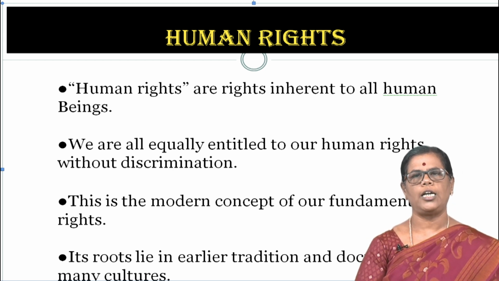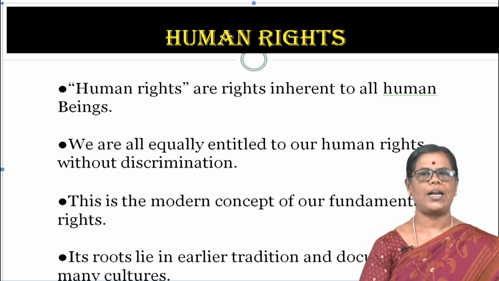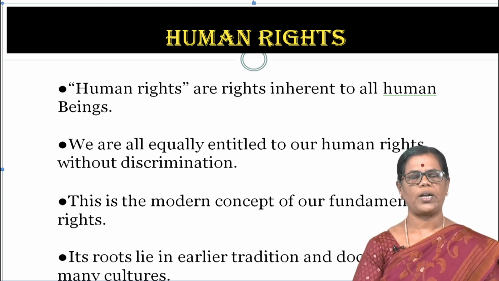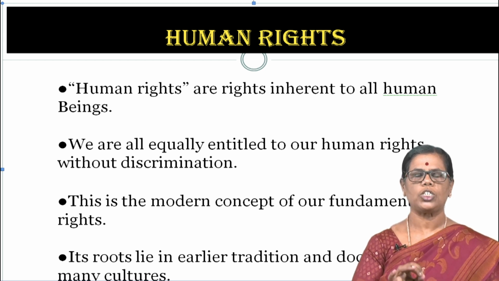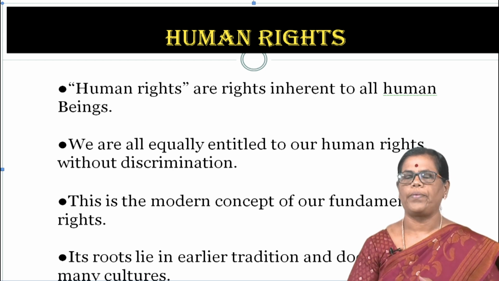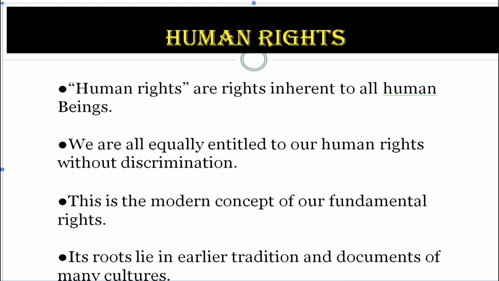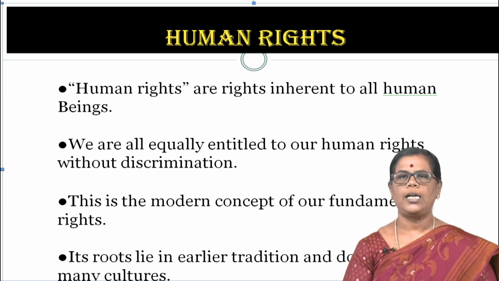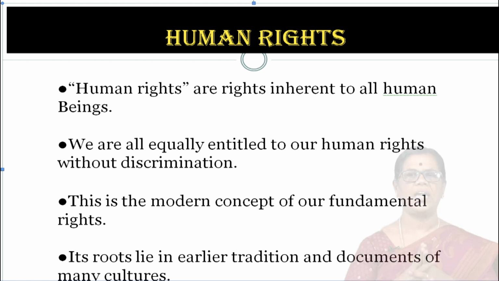That means it is for all. We are all equally entitled to our human rights without discrimination. Without discrimination means what? Without any distinction of caste, creed, nationality, religion, etc. So this is the modern concept of our fundamental rights. But this concept has some historical background. Its roots lie in earlier traditions and documents of many cultures.